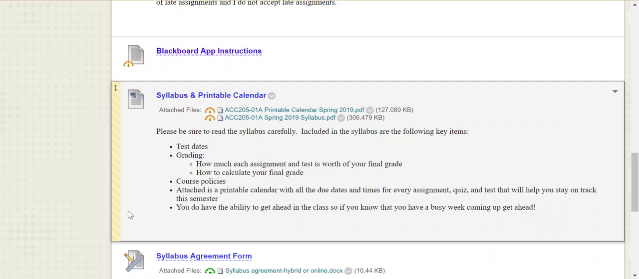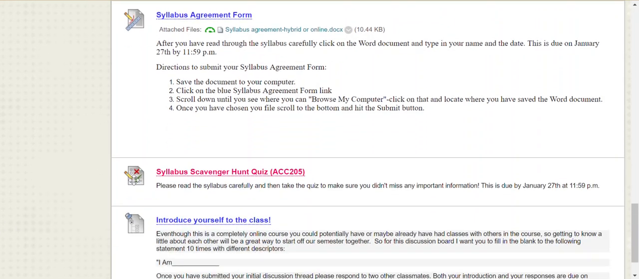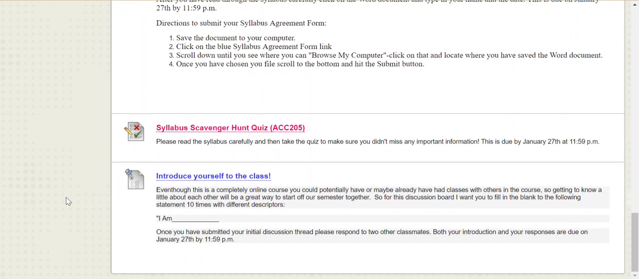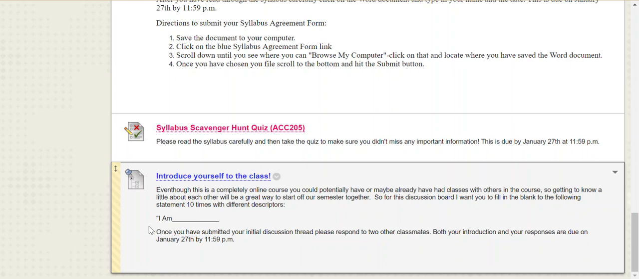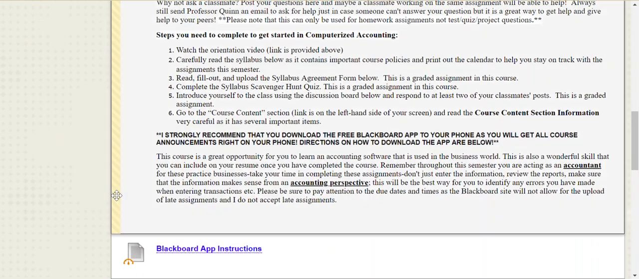After you read through the entire syllabus, you're going to come down here, follow the instructions, and upload that syllabus agreement form to me. You're also going to complete the syllabus scavenger hunt quiz and you're going to introduce yourself to your classmates. Again, these are your first 3 graded homework assignments in this course.